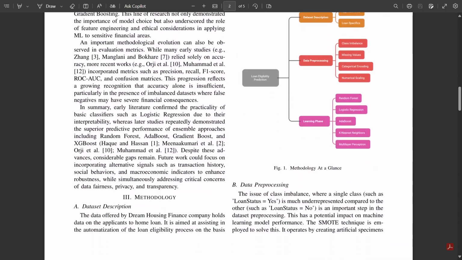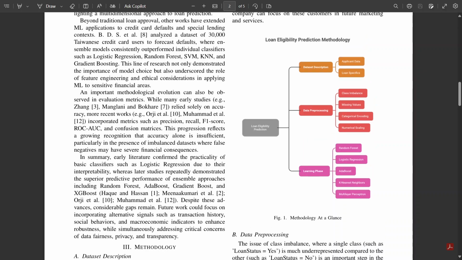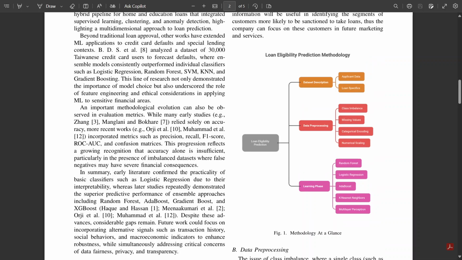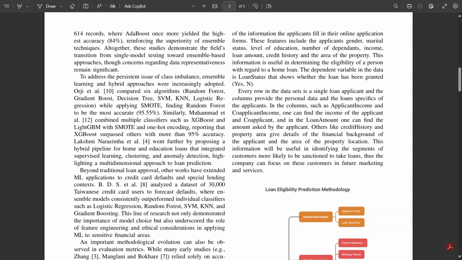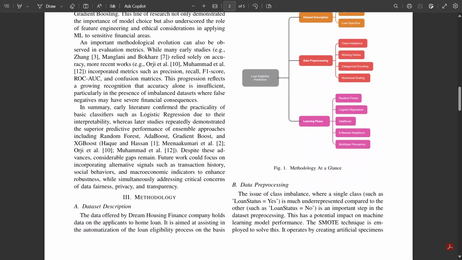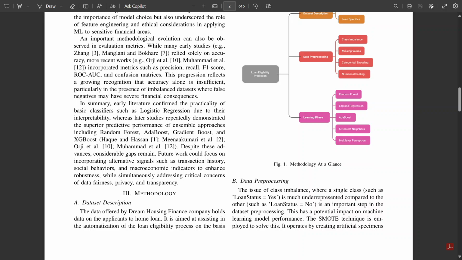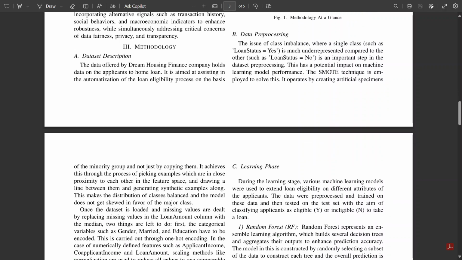Moving on to the methodology, our dataset was obtained from the Dream Housing Financial Company. It contains applicant information such as gender, marital status, education level, income, loan amount, property area, and credit history. We began with data processing. Missing values were treated carefully. For instance, missing loan amounts were replaced with the median, while missing categorical values were filled with the mode.